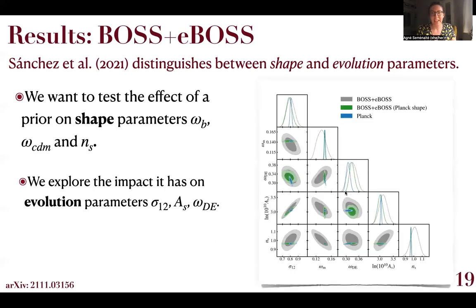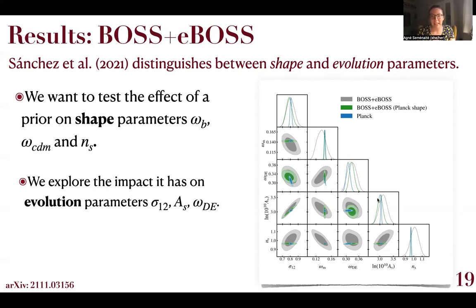And here are the results of that. In gray, I'm just showing the same constraints you saw in a previous slide, the prior-free analysis, just what you saw before. And in green, I'm showing what happens once we impose this informative prior. So now NS and the matter density match Planck's posterior exactly by design. And the constraints on the evolution parameters actually seem to be very consistent too.